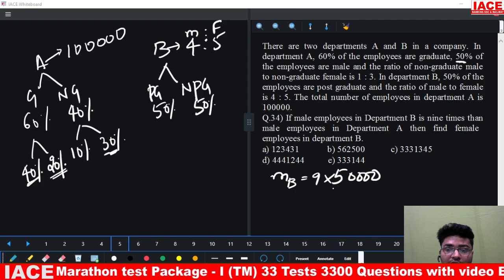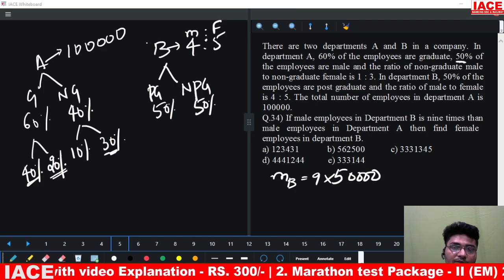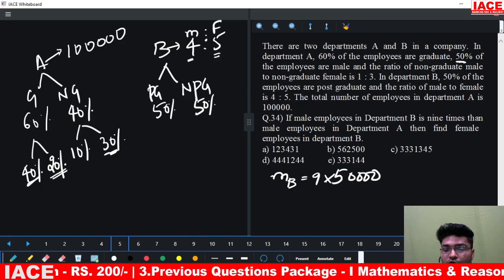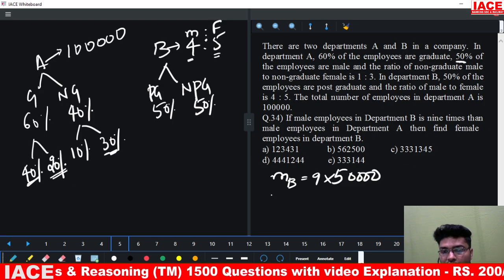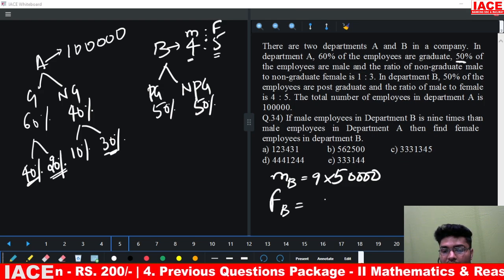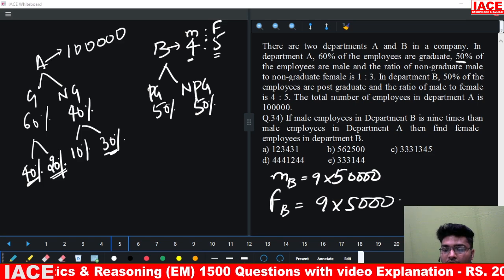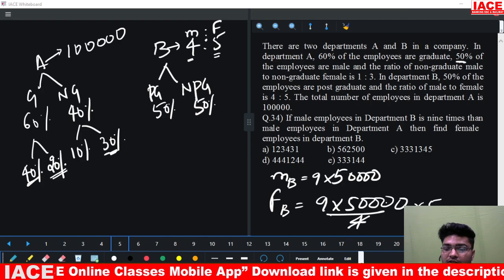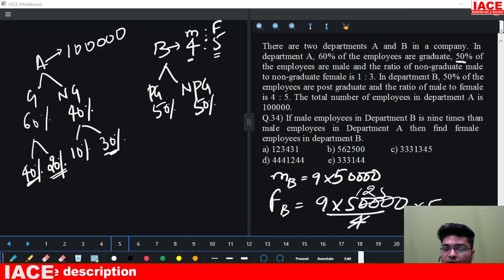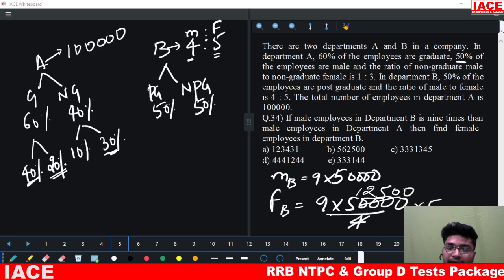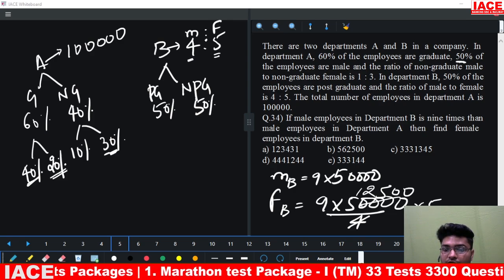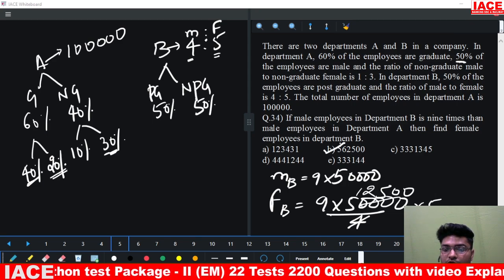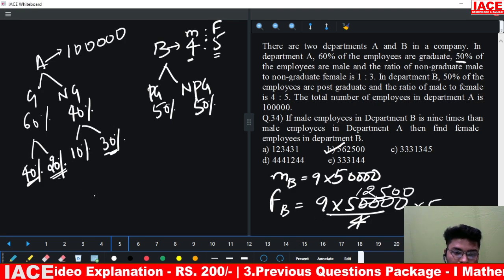Now this is the male employees in department B. But the question is asking us to find out the female employees in department B. If male are 4 parts, female are 5 parts. So if this total is 4 parts, we have to find out the 5 parts. 5 parts means female employees in department B will be 9 into 50,000 divided by 4 into 5. Now 9 into 5 is 45. So 5 and 5, 25. Ending with 5 followed by zeros. Option B is your right answer.